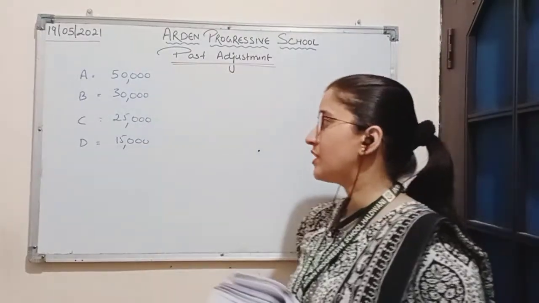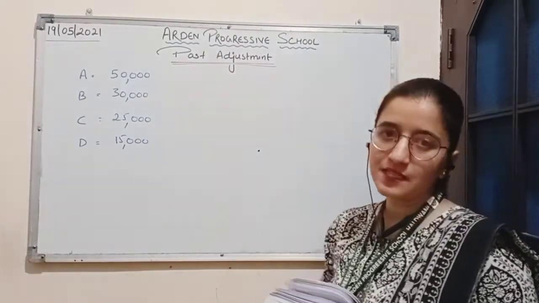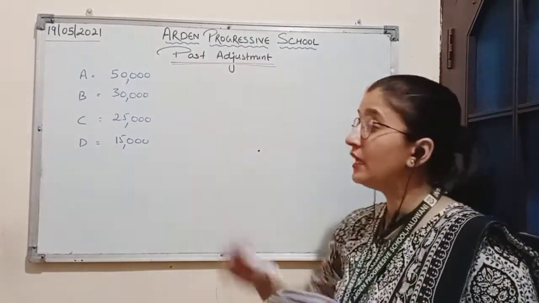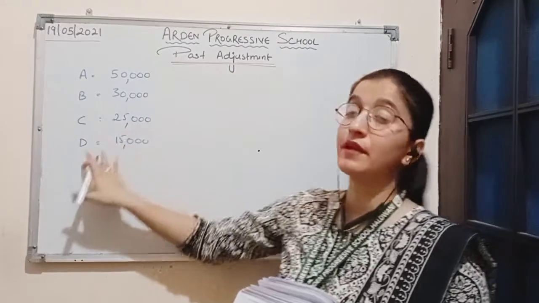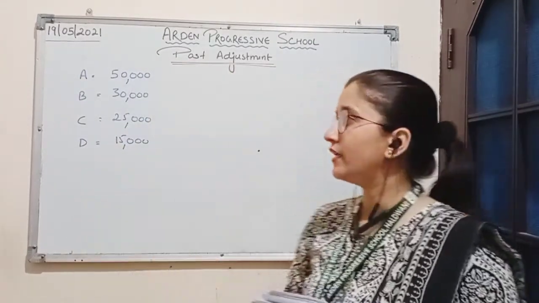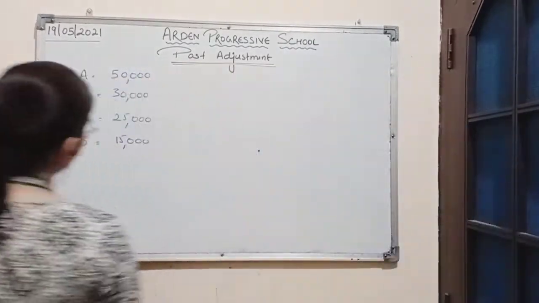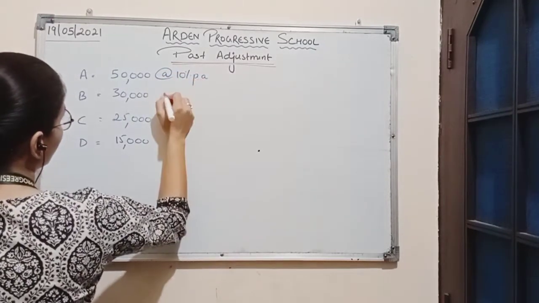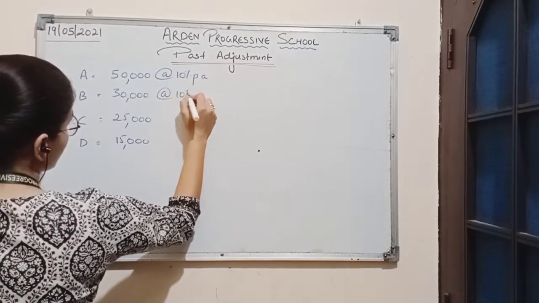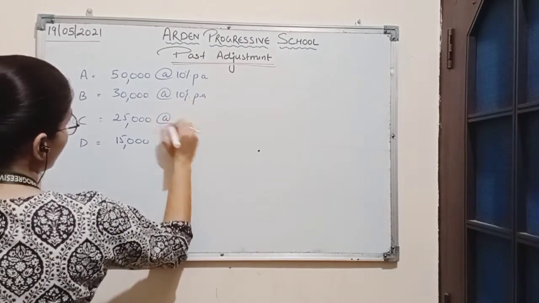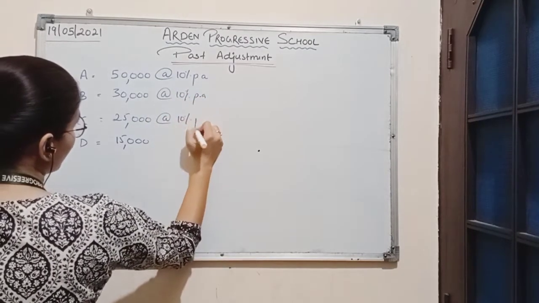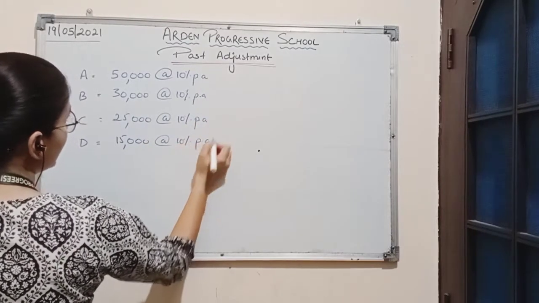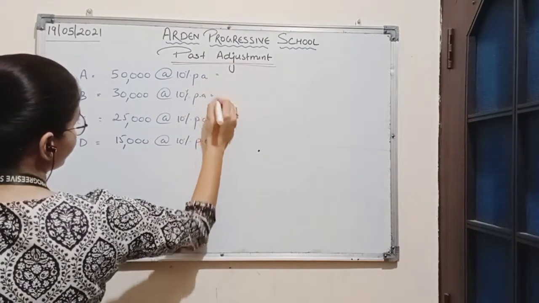Now according to the question, this capital has been brought in by the partners and the firm has not recorded the interest on capital to be paid to the partners, and interest is charged at the rate of 10% per annum in each case. So every partner is entitled to interest on capital at the rate of 10% per annum.